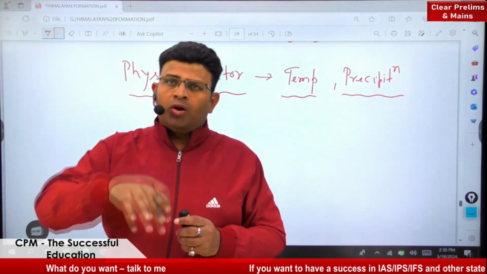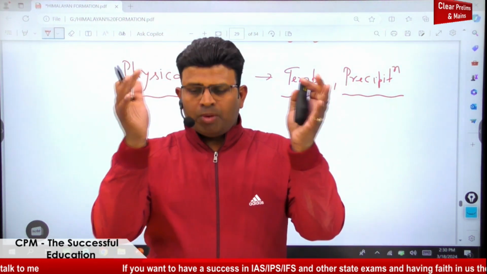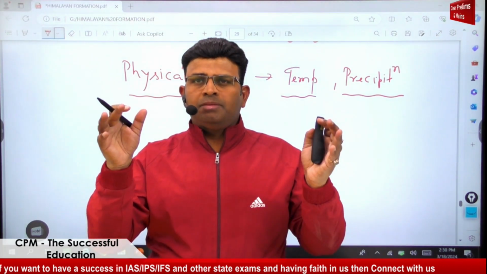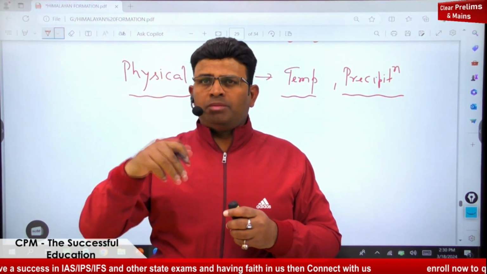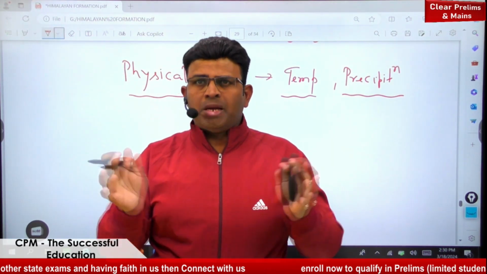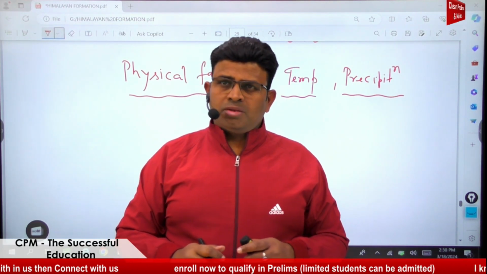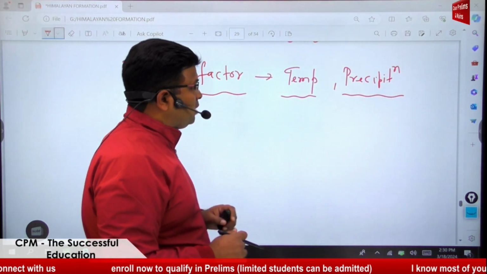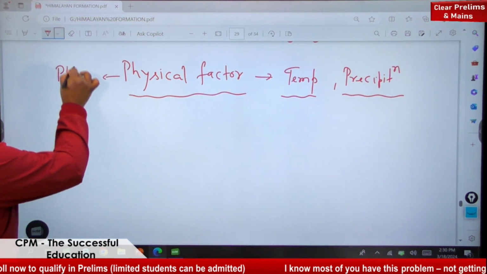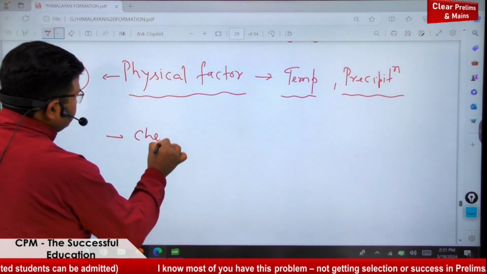Similarly, when rainfall or precipitation takes place, the porous areas of the rocks will absorb this water and expand. And when the water evaporates from the rocks, they will contract. Expansion and contraction will cause disintegration of the rocks. This way physical weathering is taking place, that is, physical factors cause physical weathering.